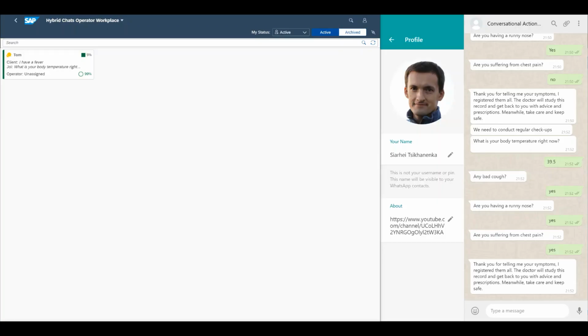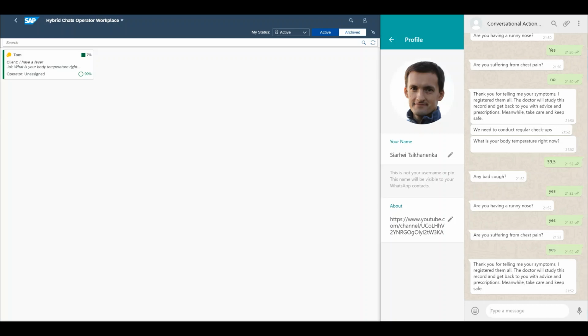Additionally, in our solution, we have a workplace for a healthcare expert that can monitor all ongoing chat sessions that are currently happening and coming from different channels, from the web chat, from WhatsApp. And you can see it's a dashboard currently on my left-hand side that is called hybrid chat. That's again part of our solution. And we can see that Tom is chatting here and he is having a fever.